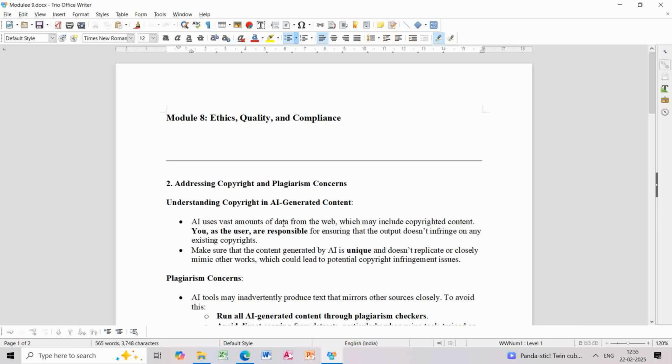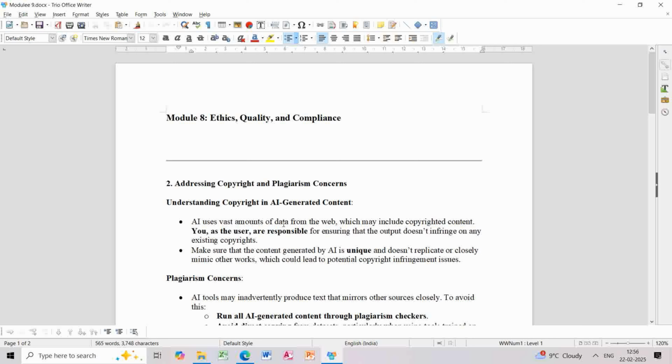Okay, so it is very necessary to note that vast amounts of data are gathered from the web by the AI, and that can include a lot of copyrighted content. So as a user, you should be a responsible generator, and you should make sure that the output, or the blog or article or whatever you're posting on the web, does not infringe any existing copyrights.